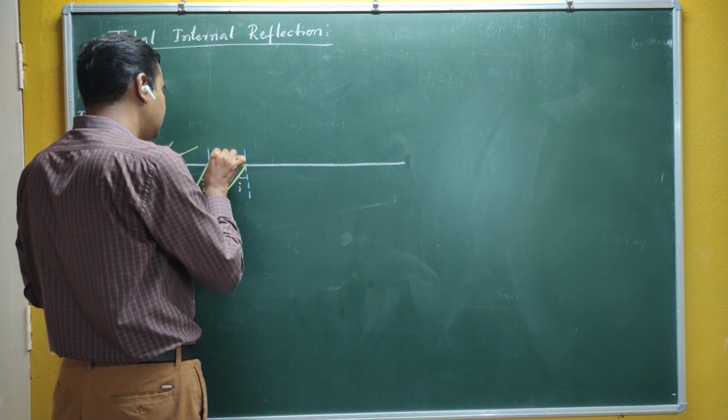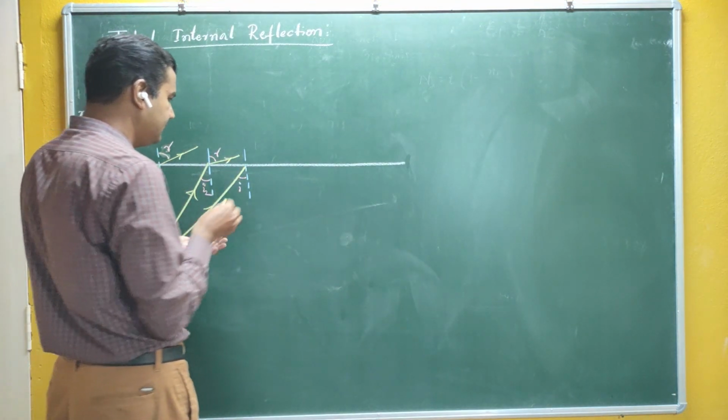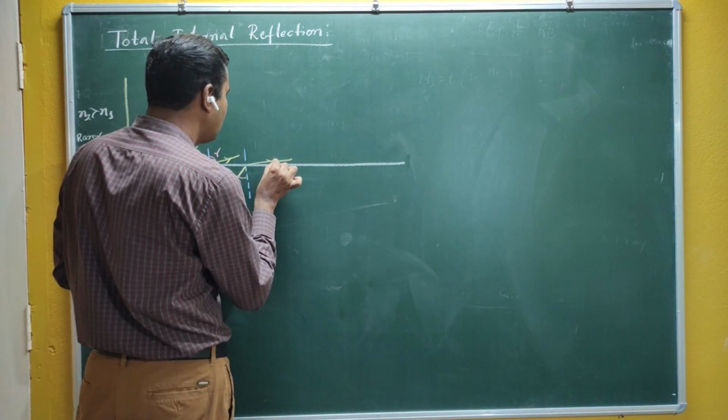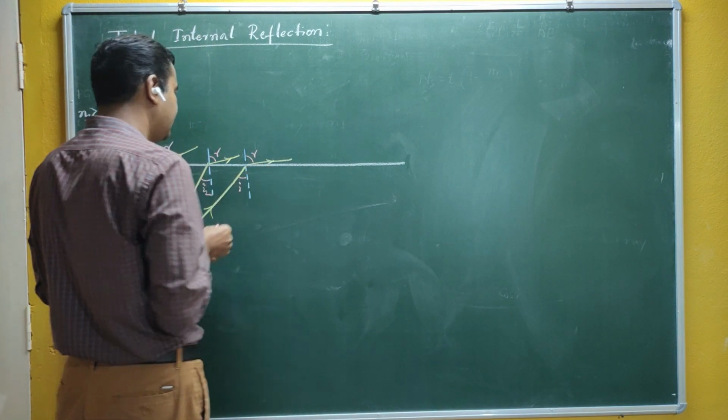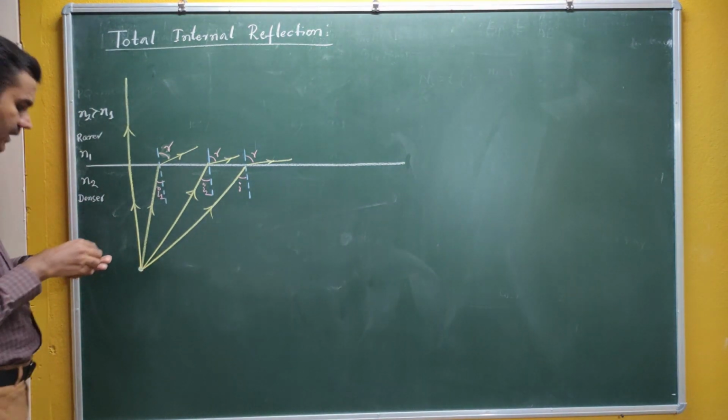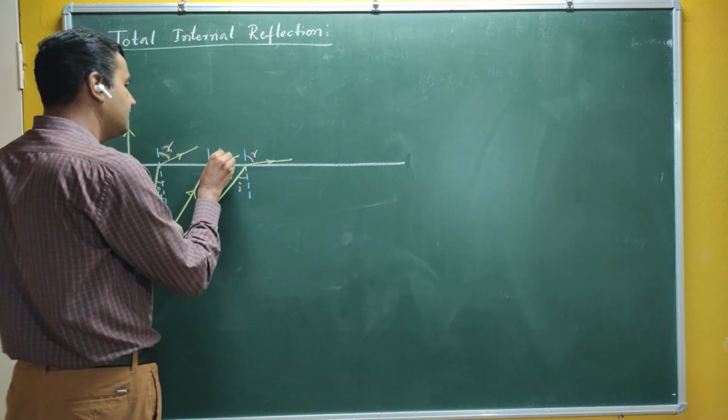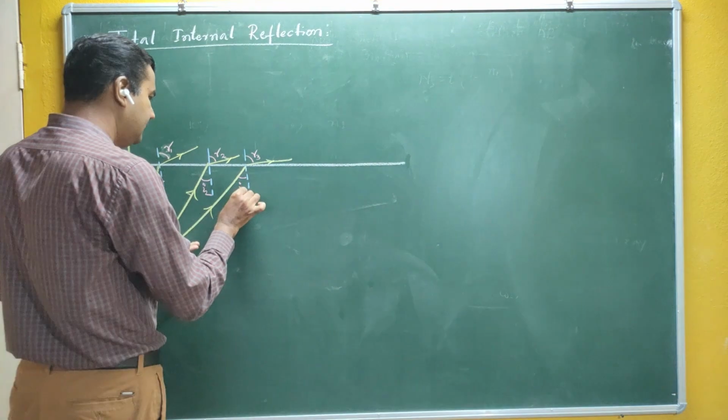As the angle of incidence goes on increasing, the angle of refraction also increases. Are you getting me? So this is R1, this is R2, this is R3, I3.